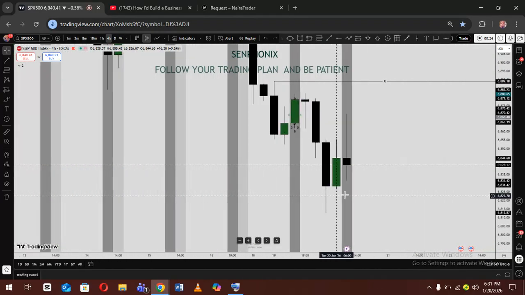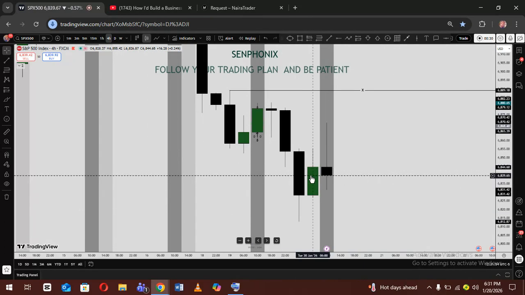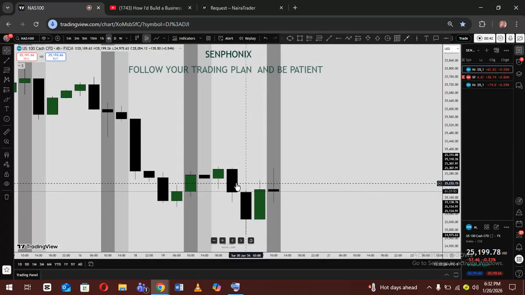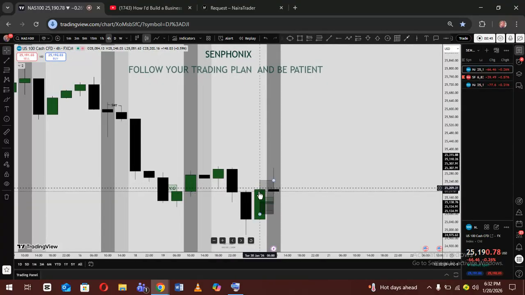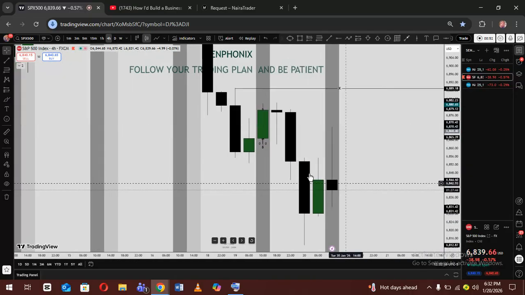So we go straight to the 4 hour time frame, and then I just look at the 6 a.m. candle direction. With this, I understand that the 6 a.m. candle is already buying. And I saw Nasdaq giving me this buying pressure. Nasdaq closed above, you see, so I'm thinking of buying Nasdaq in that stage. On S&P 500, it's not closing above, but it's giving me this bullish momentum.